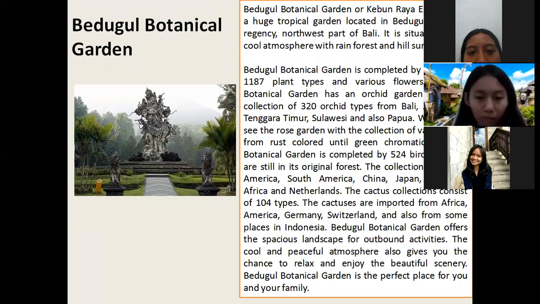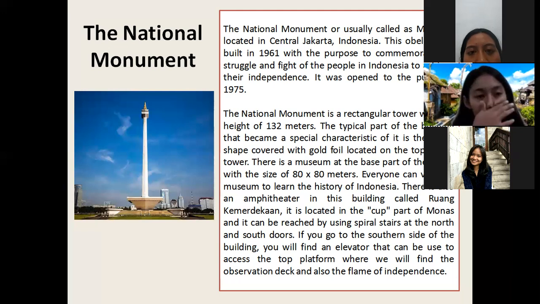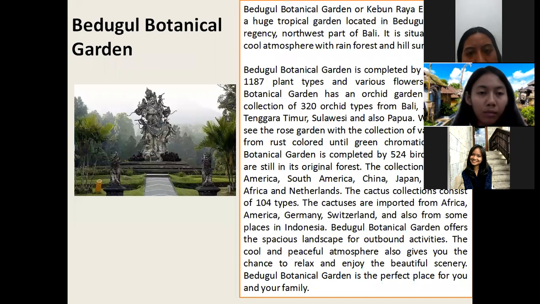The social function of the first text is to inform, to describe a place, which is the national monument or Monas. And the social function of the second text is to promote